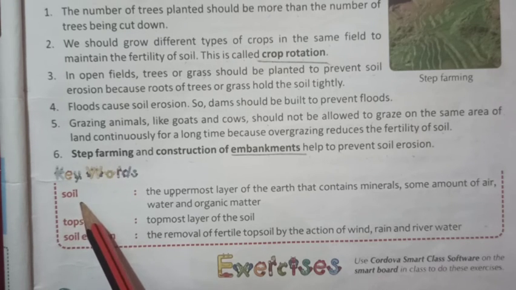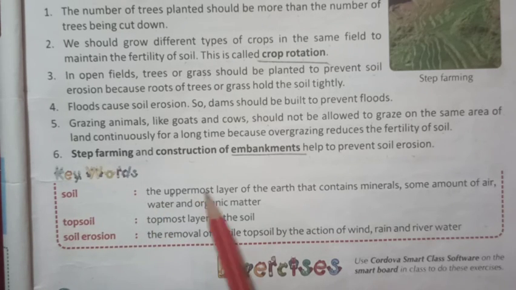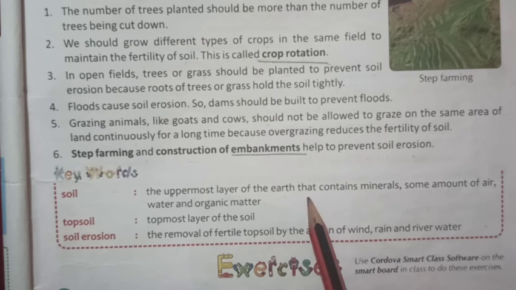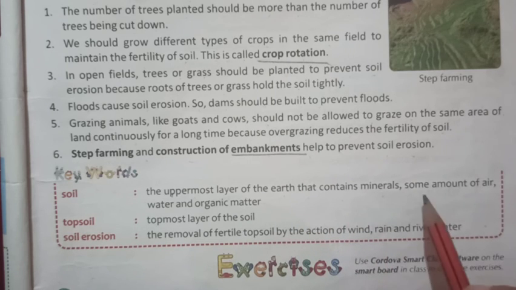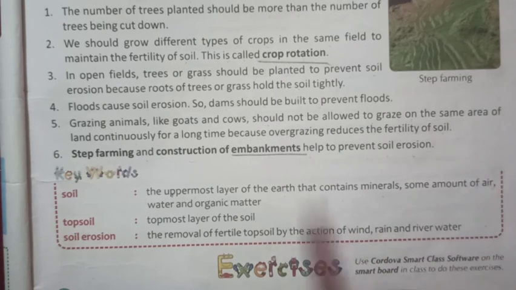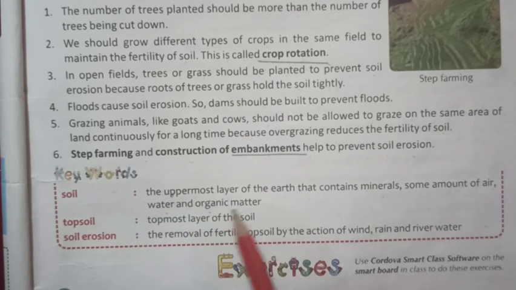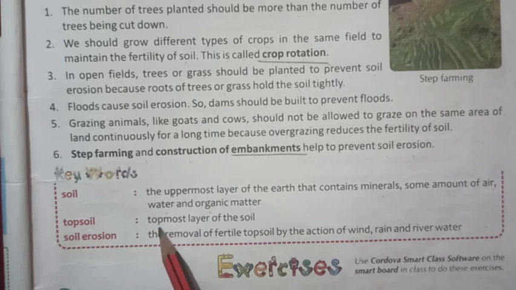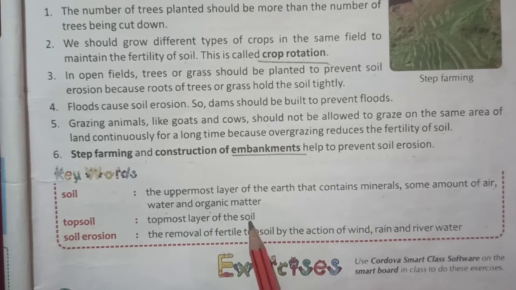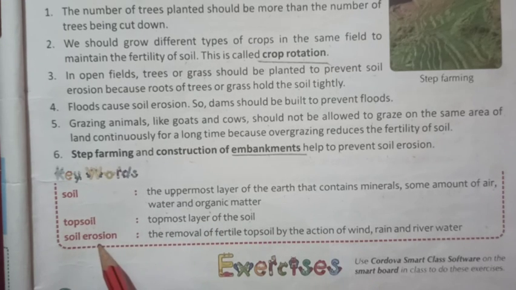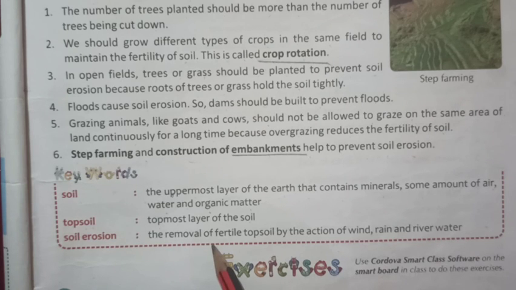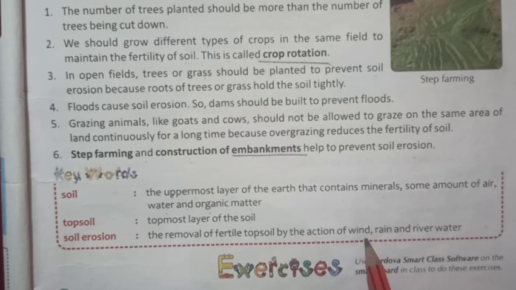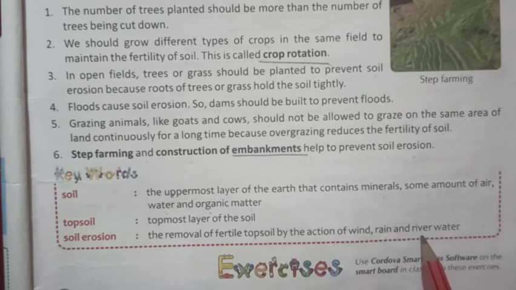Soil. The definition for soil is the uppermost layer of the earth that contains minerals, some amount of air, water and organic matter. Topsoil. Topsoil means topmost layer of the soil. Soil erosion means the removal of fertile topsoil by the action of wind, rain and river water.